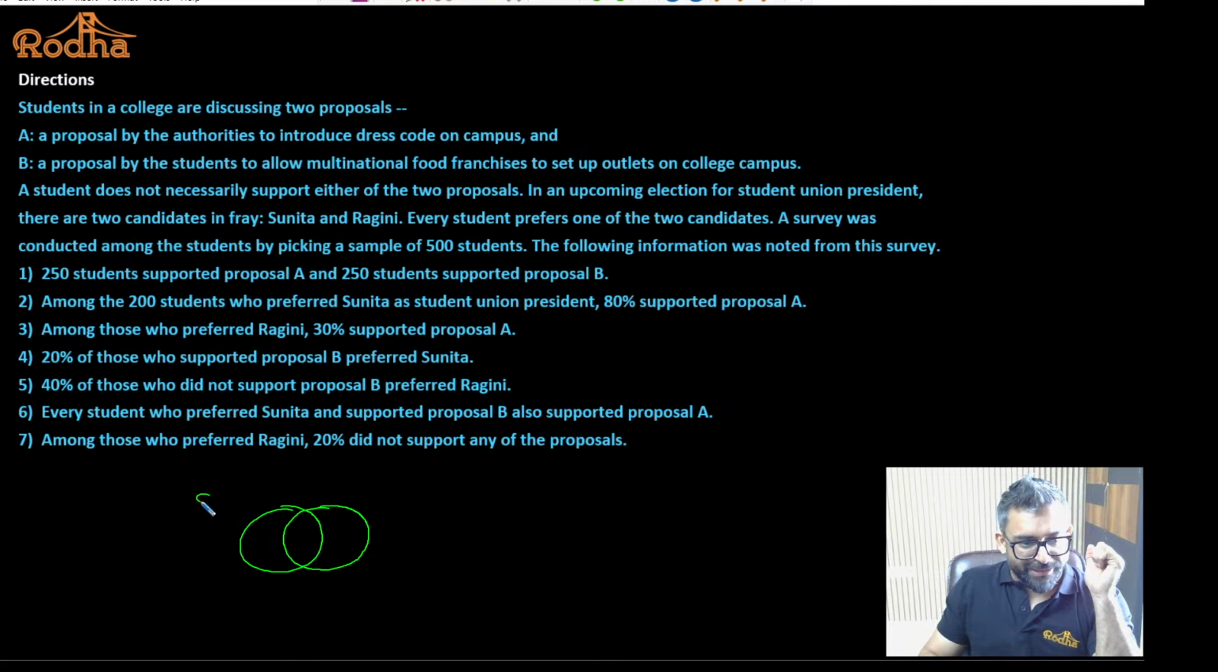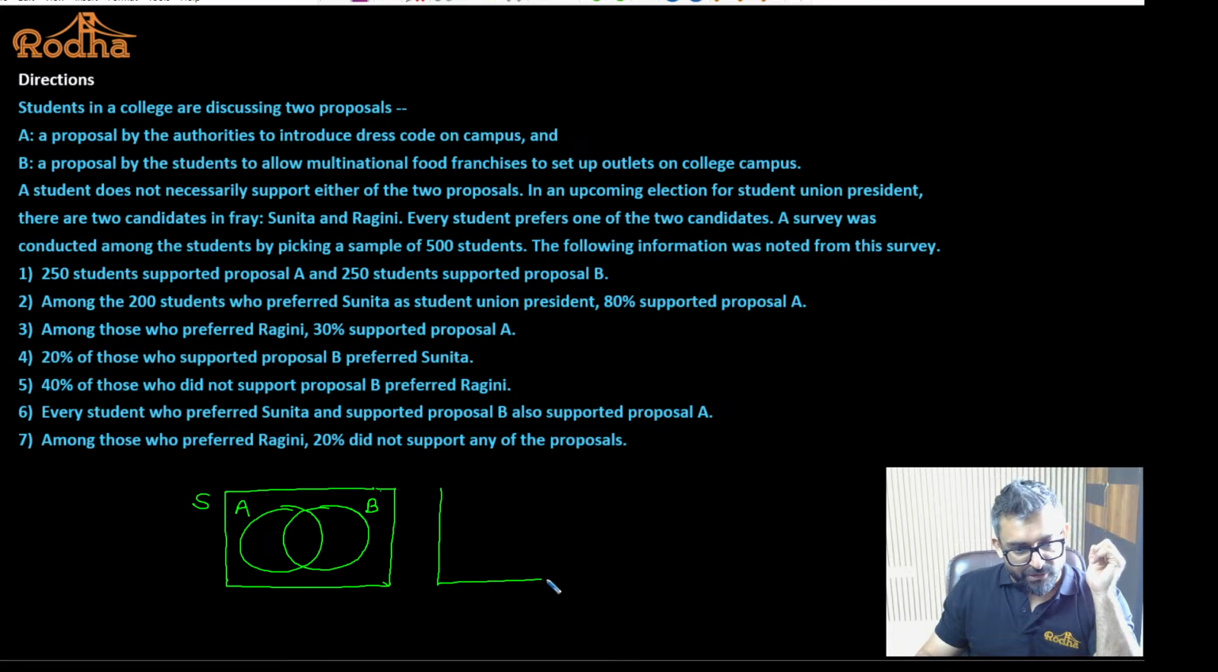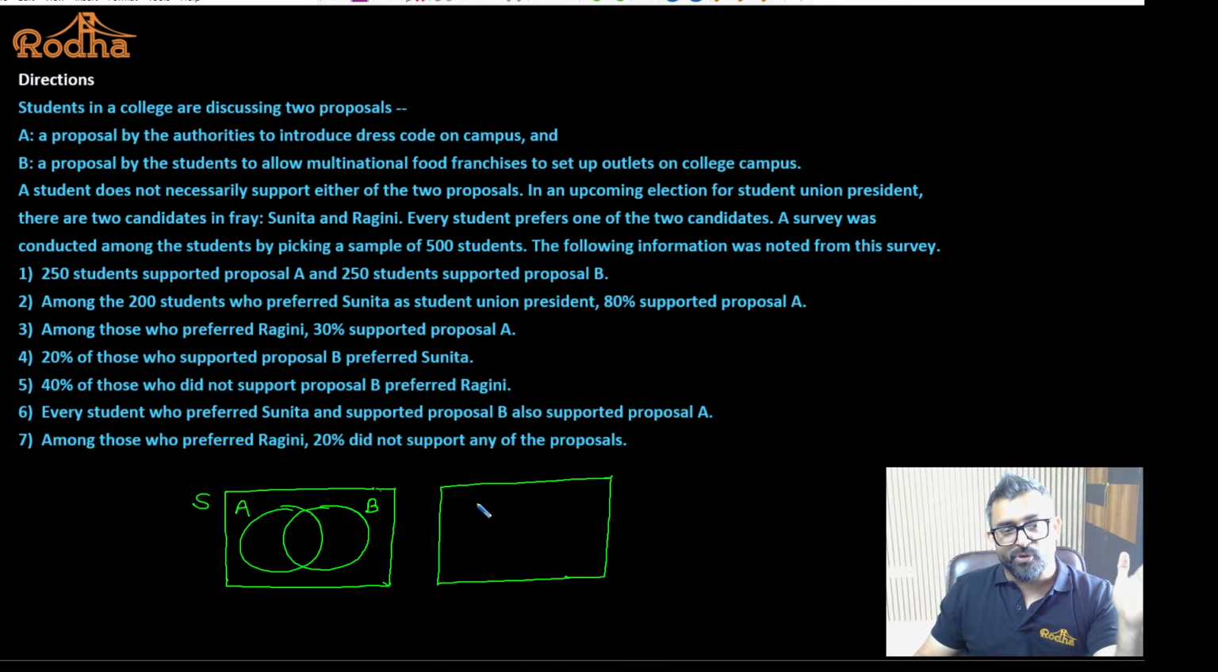Those who support Sunita for student president position, and among those students, those who support Sunita, some of them will like A, some of them will like B, some of them will like both, and some of them will like neither of the 2 proposals. And that can happen for Ragini also. Why am I doing it like this? Because there is nothing common between the number of students who are supporting Sunita or Ragini. Each student will support exactly one candidate among the 2. Nobody will support both the candidates.